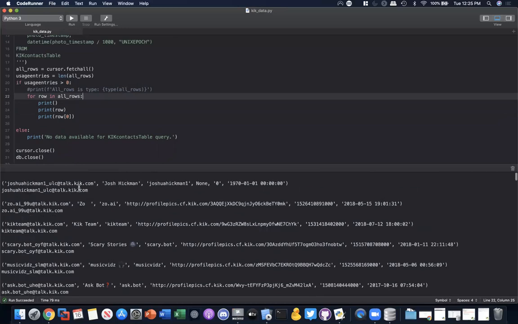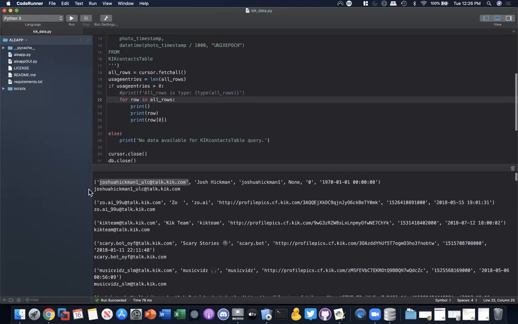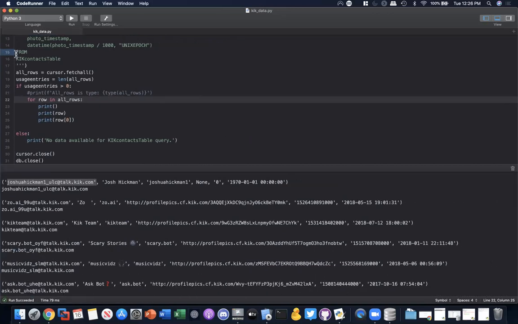All right, so you see this here? So Joshua Hickman, the first item. I mean, this is all the items. This is the first row. But then I just picked one out. There we go. I just picked row 0, or the position 0, and it gives me the first one, see? I'm showing you this because from your results, you might want to grab individual parts of your results. And this is how you could do it. Just address it by location, and that should be fine.